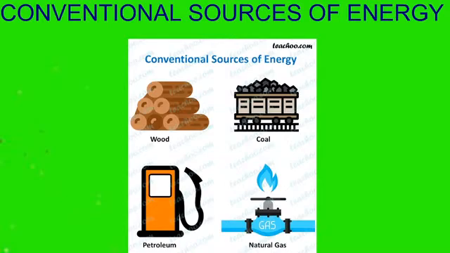Now, the conventional source of energy are the source which are non-renewable and ecologically hazardous. They cannot be renewed. Once you use these resources like petroleum, if you use it once, you cannot use it again. If you use natural gas once, it cannot be used again. If you use coal once, it cannot be used again.